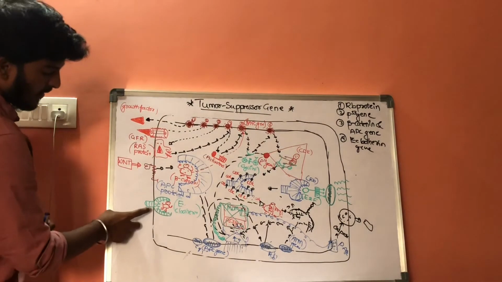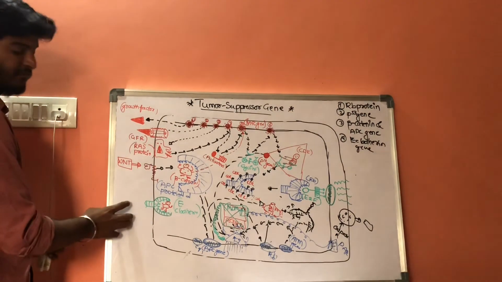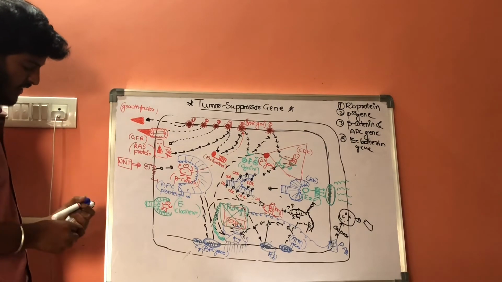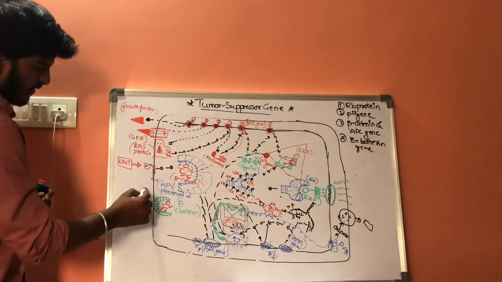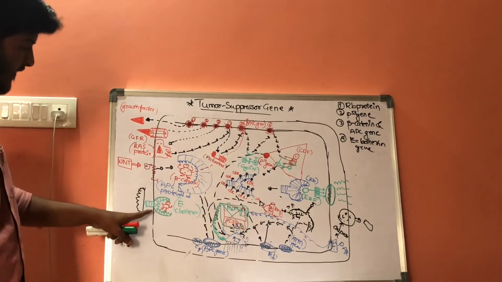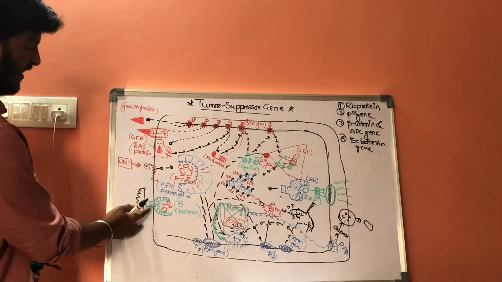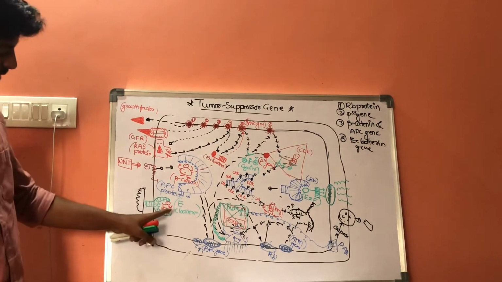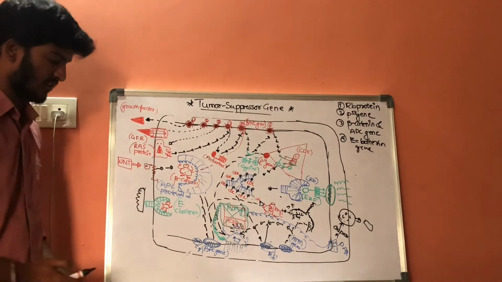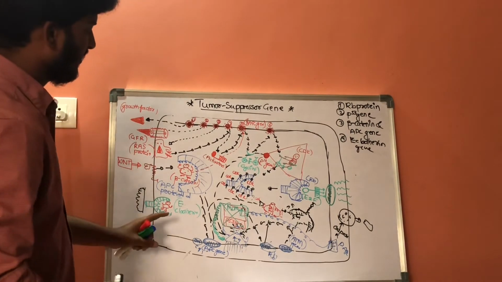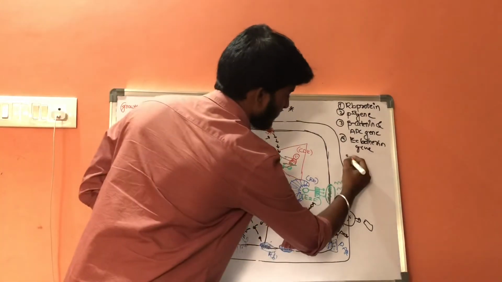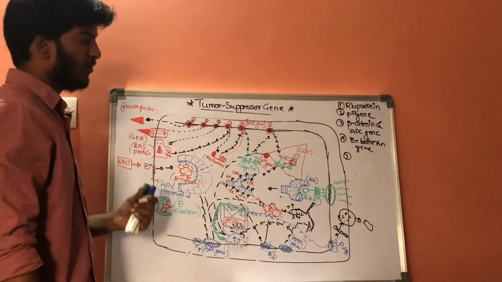Now, these E-cadherins are also involved in attaching the cell membranes of neighboring cells. Let us consider this is another cell. In this way, these E-cadherins inhibit the function of these beta catenins and are also involved in the attachment of neighboring cells. So these are another type of tumor suppressor genes. There is another set of tumor suppressor genes, the neurofibromin 1 gene.